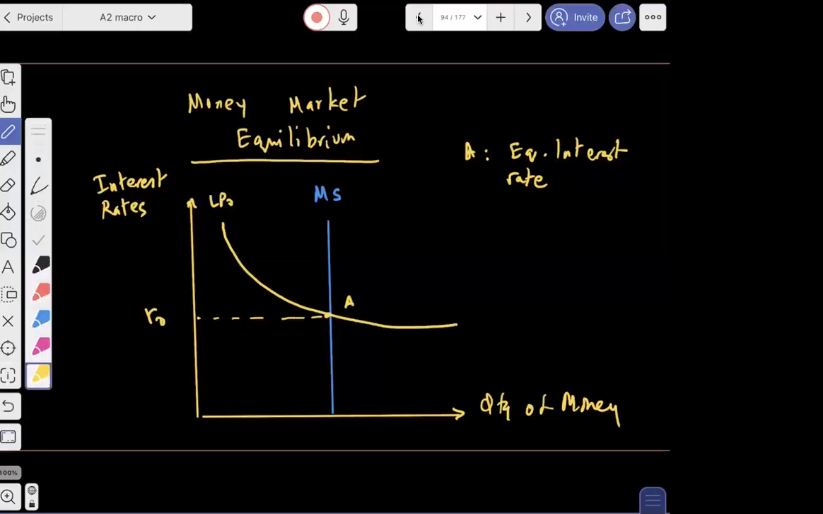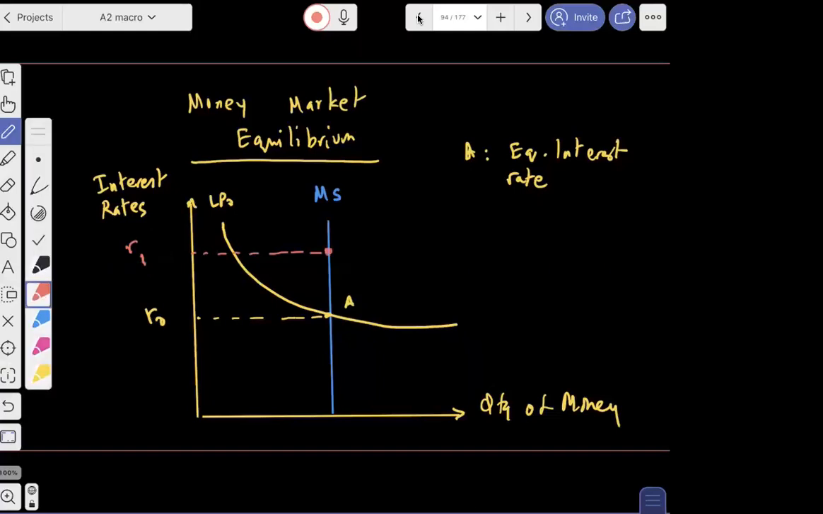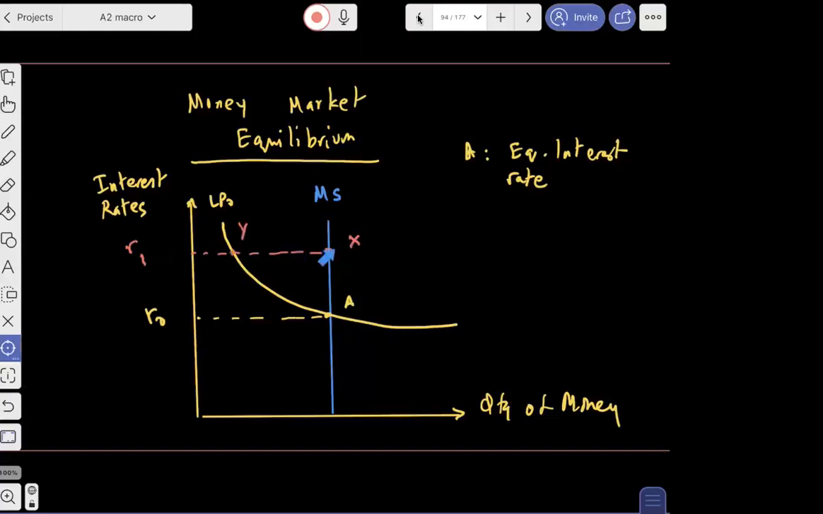If, for example, equilibrium is R naught, but the government somehow sets an interest rate like R1, then do we call R1 an equilibrium interest rate? And the answer is no. R1 is not an equilibrium interest rate simply because at R1, you can see that the money supply is at point X, money demand is at point Y, which means money supply is more than money demand.